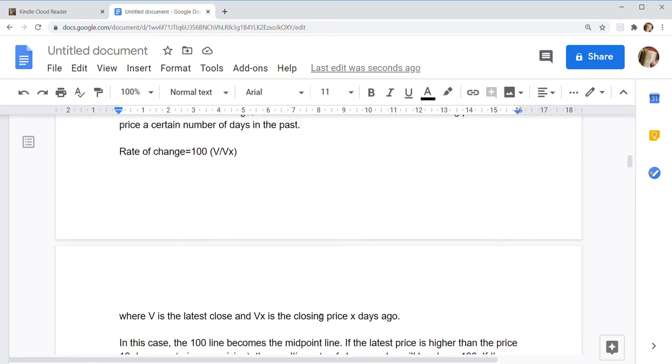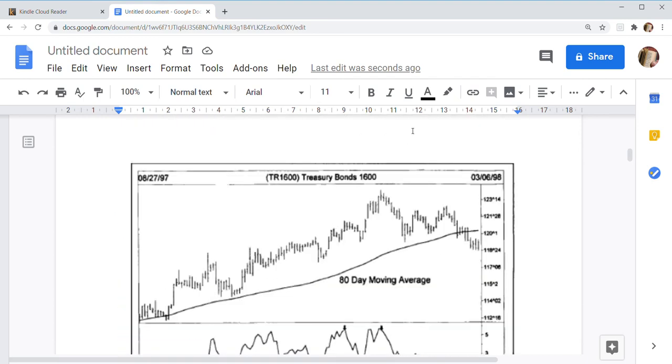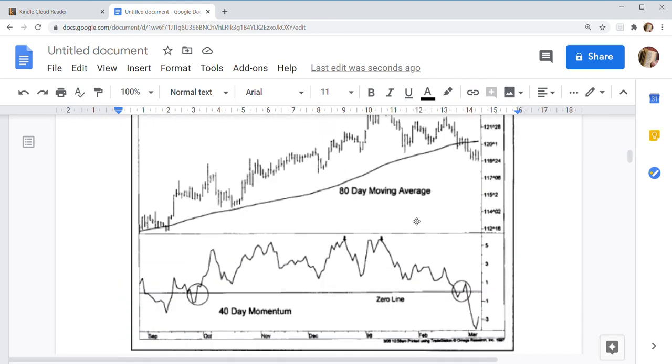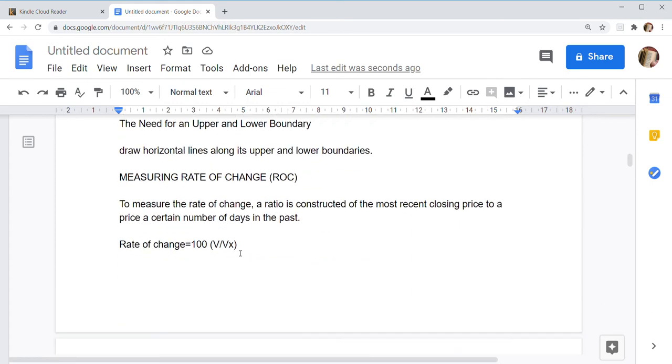So ROC is rate of change, so it is per 100. Per 100 means per 100. So V is the latest closing price, Vx is the closing price of X days ago. So V upon Vx is a ratio of the current closing price versus the closing price X days ago.